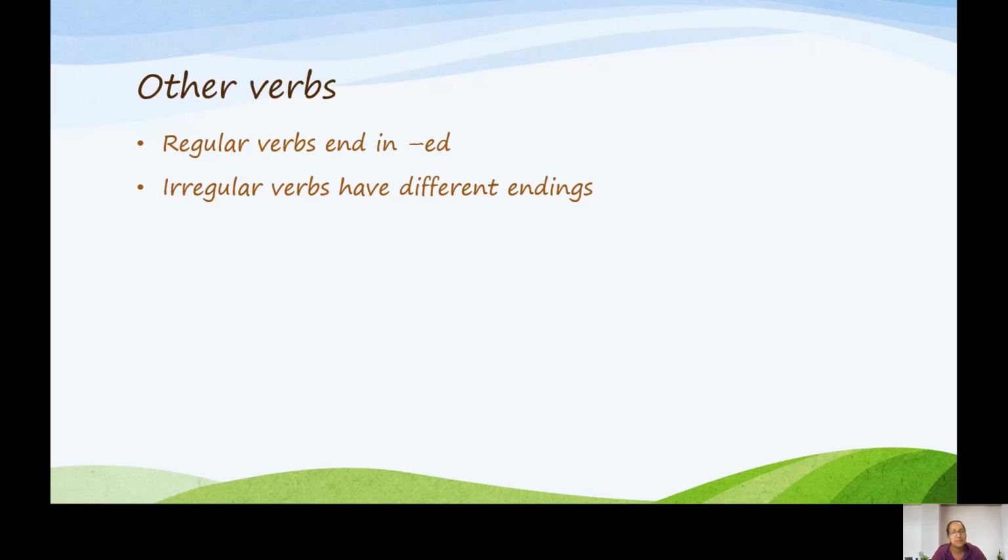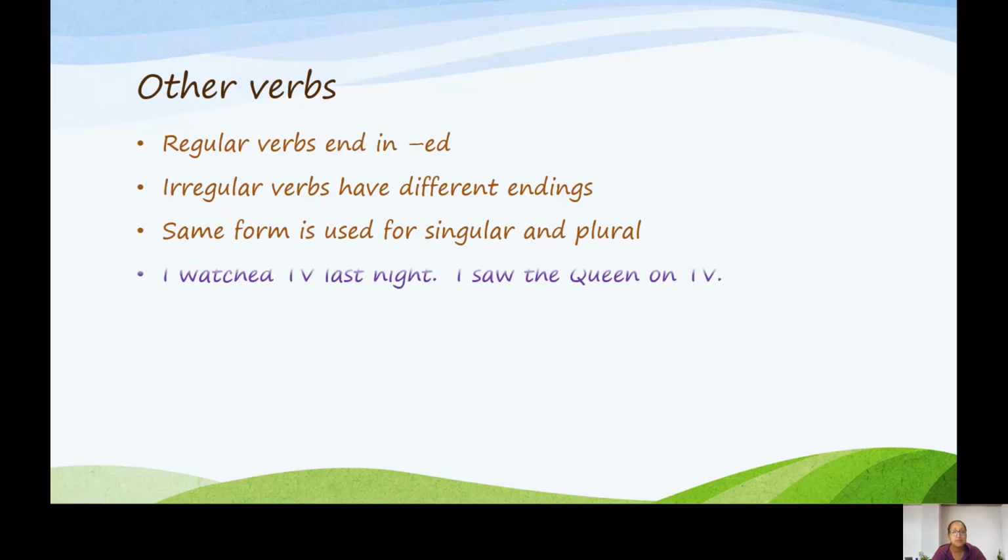So we'll focus on the regular verbs. The same form is used for all past simple verbs except the verb to be, in the singular and the plural. So it's the same whether it's I, he, we, they, it's the same verb for all of them.